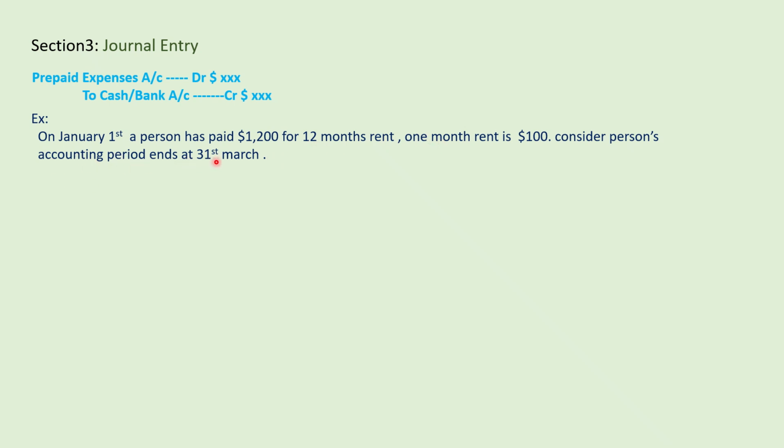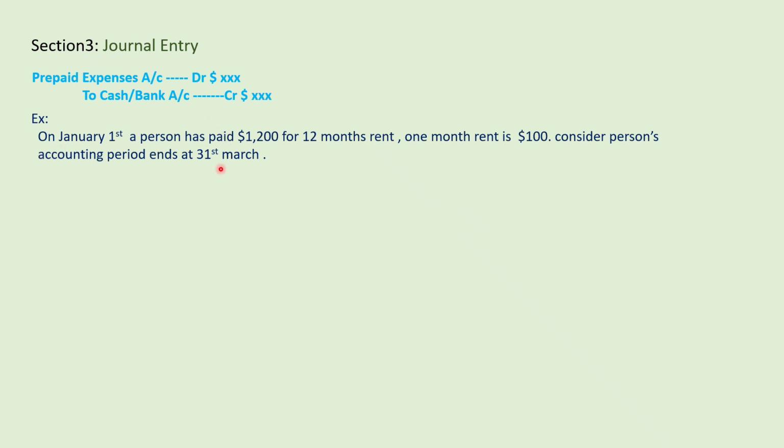So here a person has paid $1,200, which includes a prepaid amount for the next accounting period also. He is paying on January 1st and he paid the amount till December, and from April 1st to December it is considered under the next accounting period.